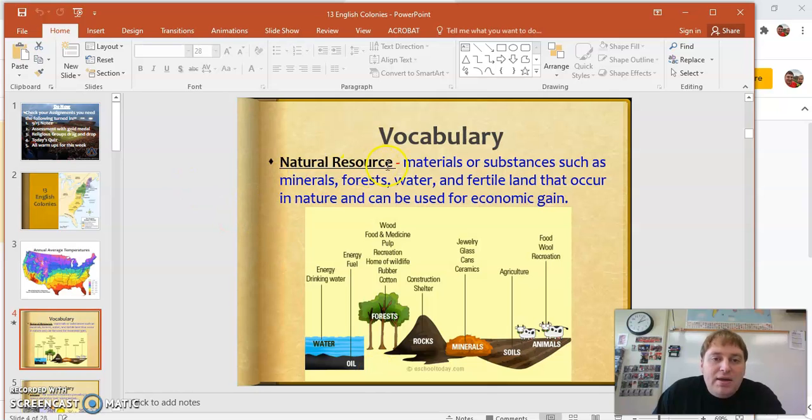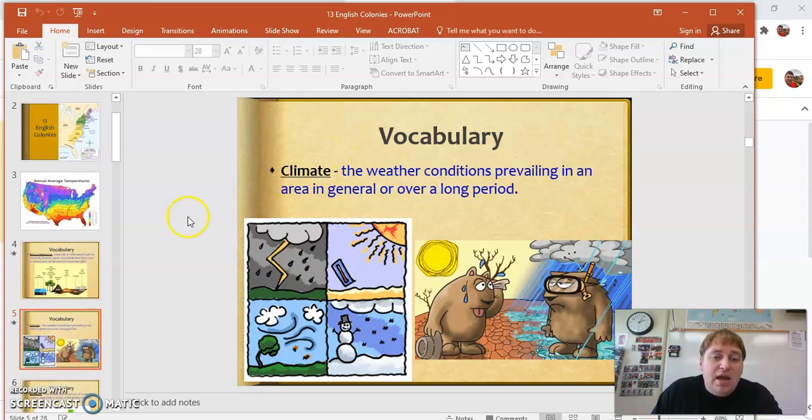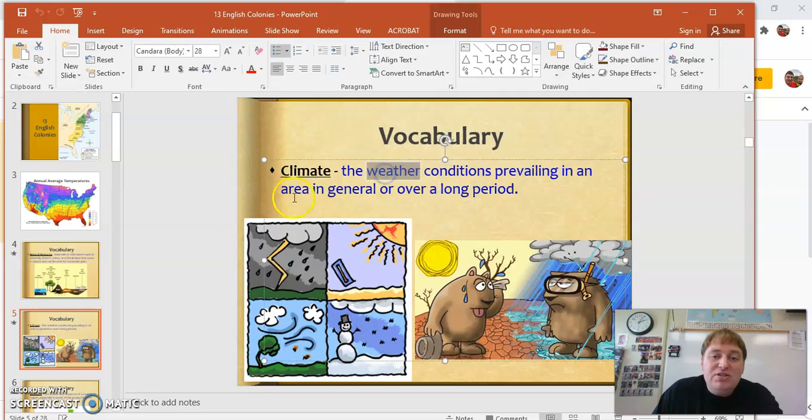So natural resources are things pretty much that come from nature. You got water, you got oil, you have forests, you have rocks, minerals, soil, and then you have animals. All these things, anything that we can take from nature, from the earth, that we can use for economic gain or money, would be natural resources. And then you have climate. Climate is just this word right there, weather. Weather is climate. If somebody asked you what the climate was like down here in South Texas, you'd say one word: it's hot.